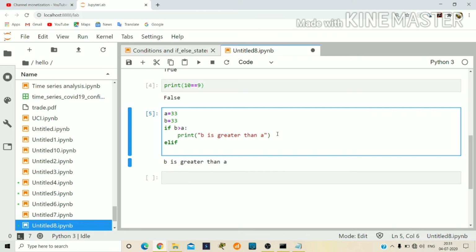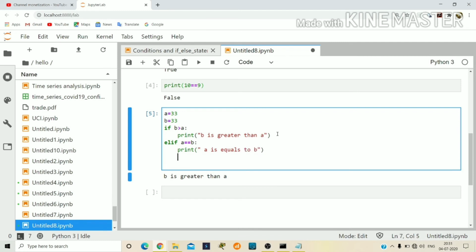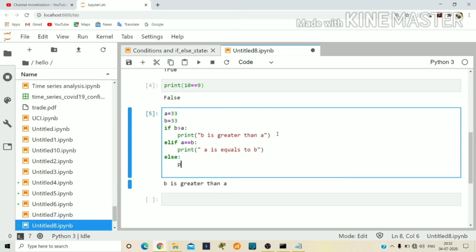Elif a equals b, then print a is equal to b. Okay, next one more thing is else. Next print a is not equal to b.